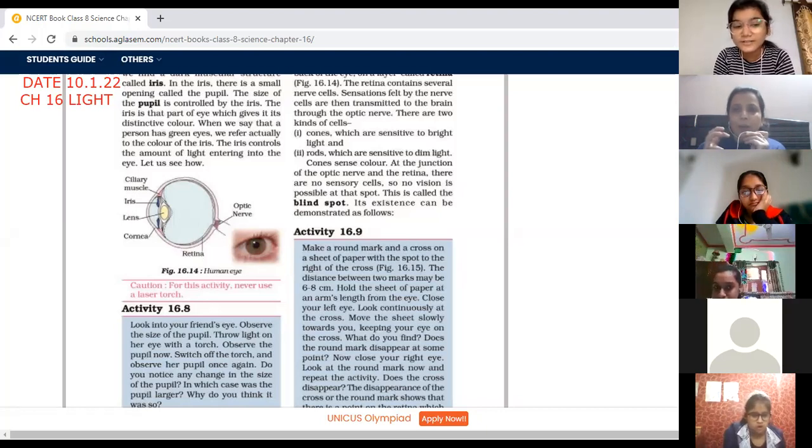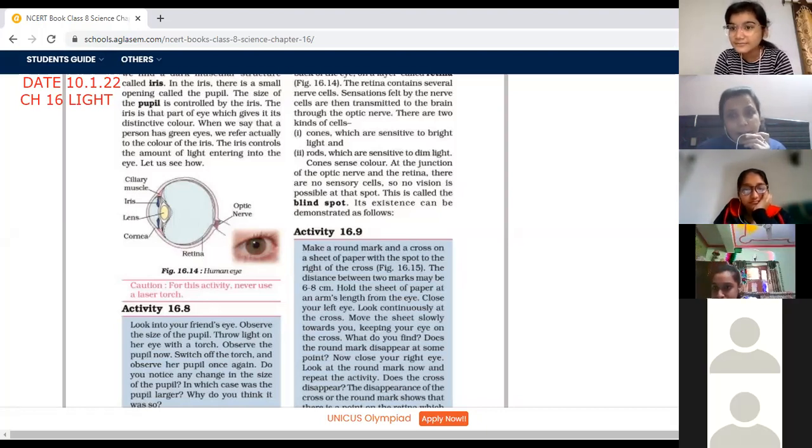Ma'am, what is the meaning of adjust? Of contracted? Yes beta. Ma'am, what is the meaning of contracted? Contract means shrink होना, shrink हो जाता है, and it expands, and it adjusts itself according to the situation. आपने देखा होगा, there is a lens in our eye and that eye adjusts itself. We are able to see the near object as well as the far object ourselves.